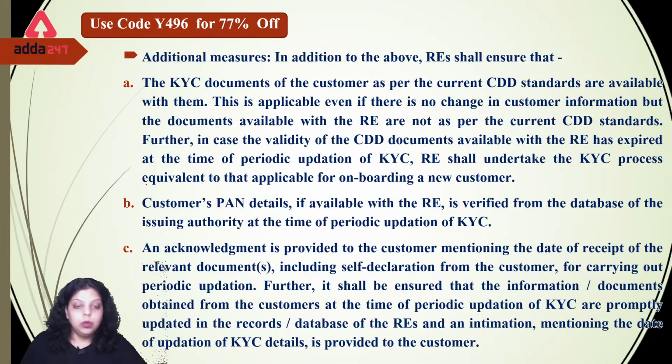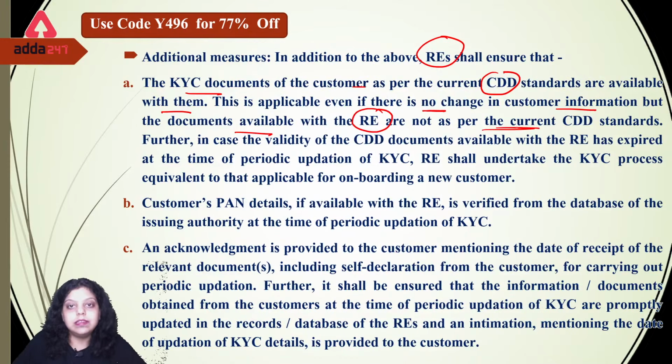Next, what are the additional measures given by RBI for the regulated entities? That the KYC document for the customer as per the current CDD standards are available with them. So this is applicable if there is no change in customer information but the documents available with the regulated entities are not as per the current CDD standard.